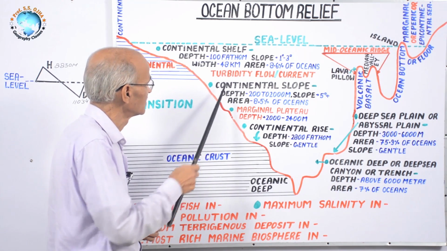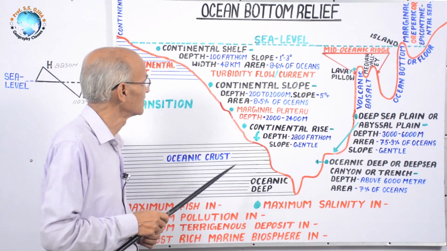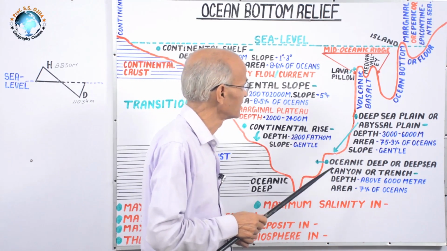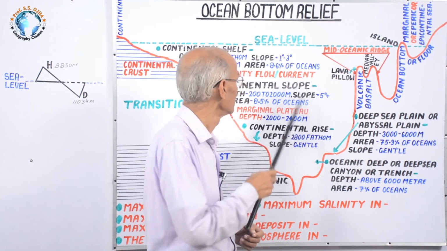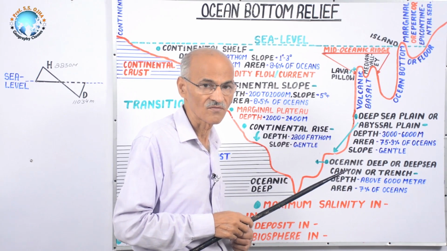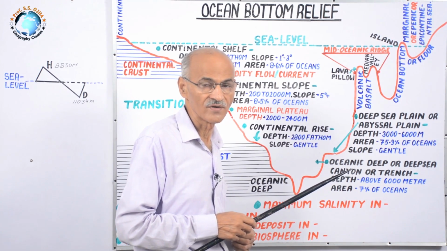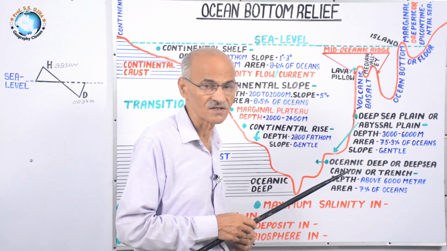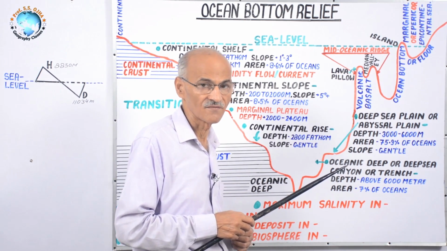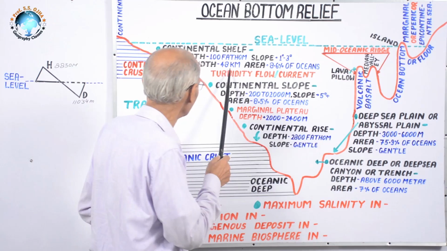But this width varies because along the coast of most of the continents this width is applicable, but where there is trench adjacent to the continent, it is shorter than the 48 kilometer. For example, if you take circum-Pacific belt, which has a number of trenches, and if you move from continent, there is a sudden depth due to presence of trench. There, this width will decrease.